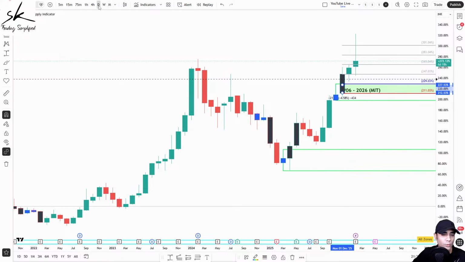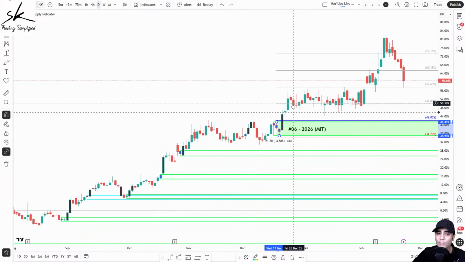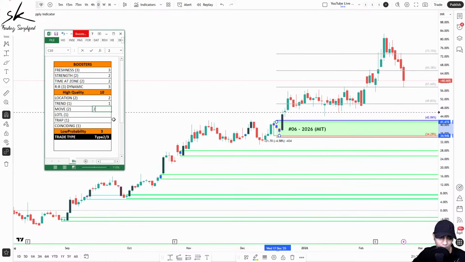A move from the zone, we need at least a 3:1 move, because I'm planning for a 2:1. So you can see in fact we already have a move which is more than 5:1. Gets a score of 2 again. Talking about level on top of level, we have already verified, not a case of level on top of level, not even a coinciding level.